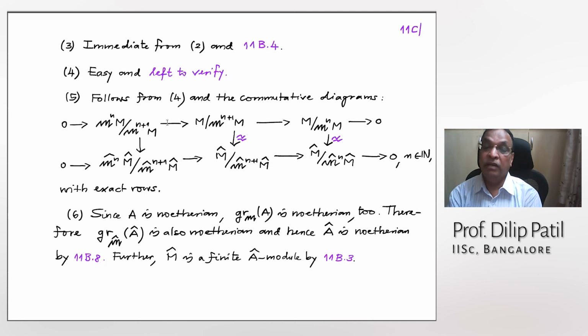But anyway, the characteristic can be P because you can take a polynomial ring or power series ring over Z mod P. So this will contain Z mod P, and therefore the ring has characteristic P, and therefore the residue field will also have Z mod P, which also has characteristic P. So both the cases occur.